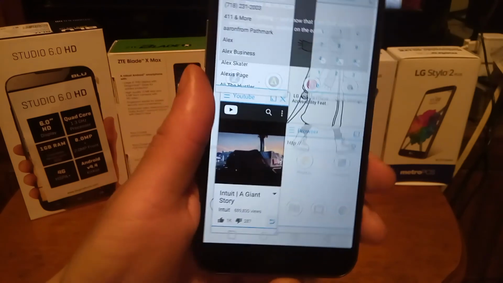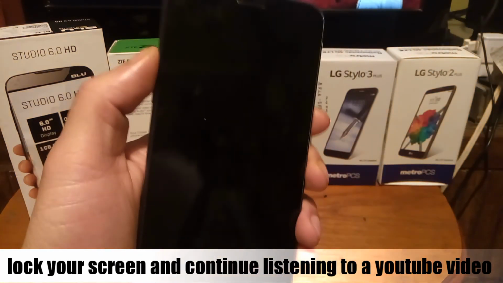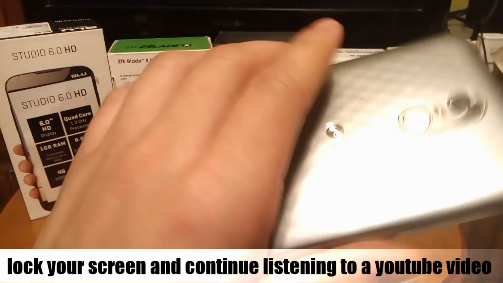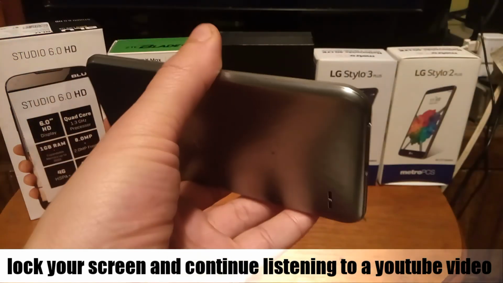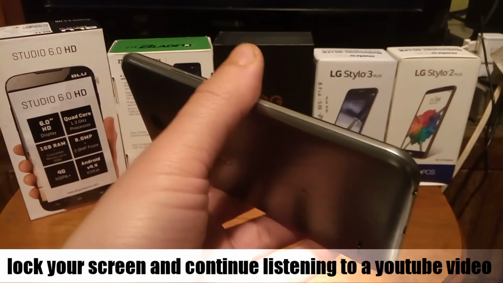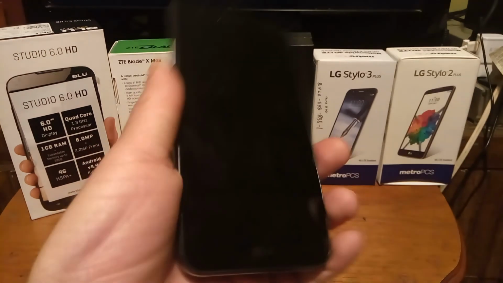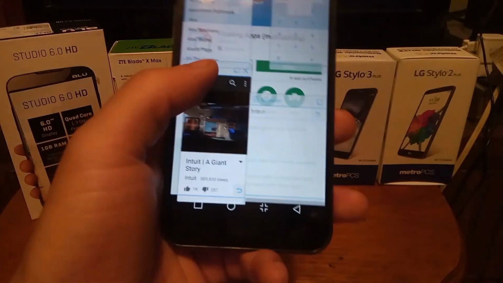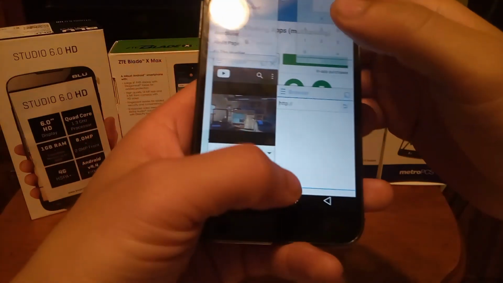So let me lock the screen. And it works almost like a media player because it gives you the ability to listen to YouTube with the screen locked, almost like YouTube Red or YouTube Music. So that's really useful and really cool.